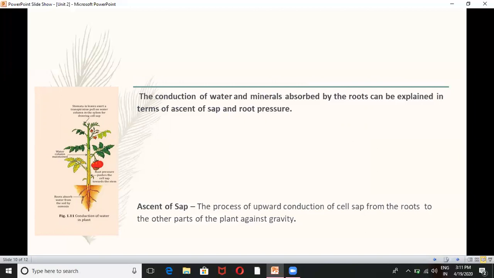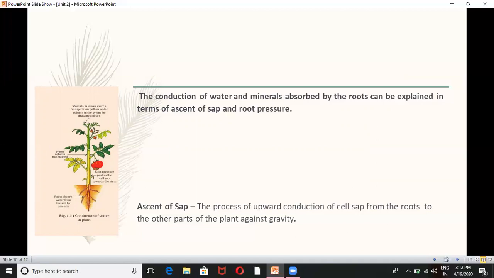Roots are absorbing water from the soil by the process of osmosis, and those water molecules are reaching the stem. Root pressure is helping the movement, and cell sap is also there. From the stem it reaches the leaves, and from the leaves moves to the different parts of the plant like flowers, fruits, etc.